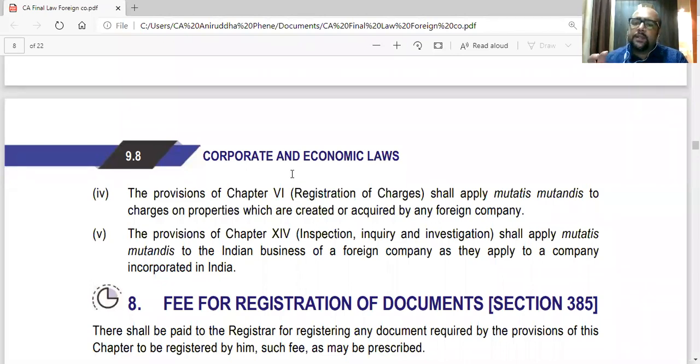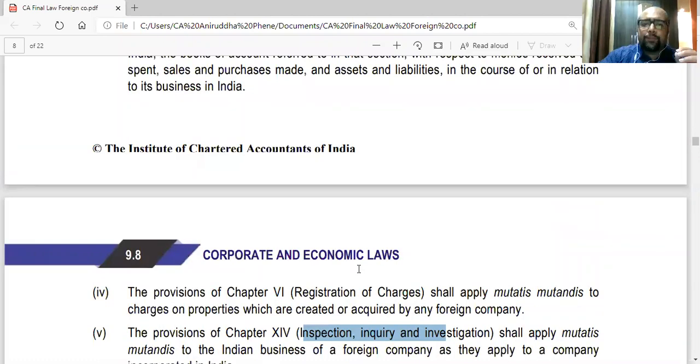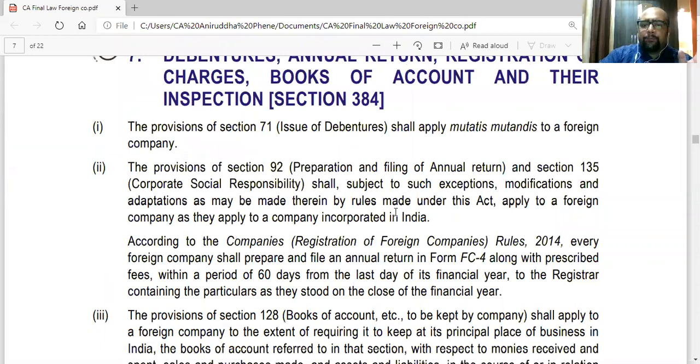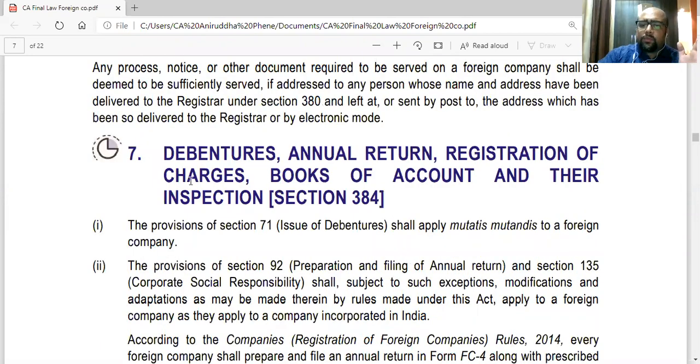So registration of charges, the provisions as are applicable to Indian company will be applicable in the same way to foreign company. And the chapter on inspection, inquiry, investigation, as was applicable to Indian company, will be applicable mutatis mutandis to foreign company also. So this is a very basic section. Today, all the basic sections are there. So section 384, the whole provision can be understood from the heading, the title only.